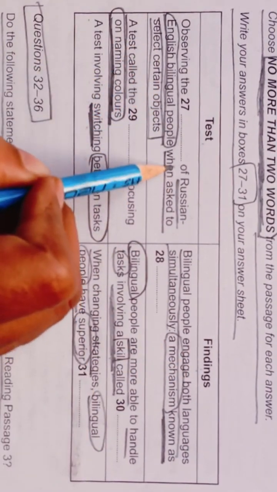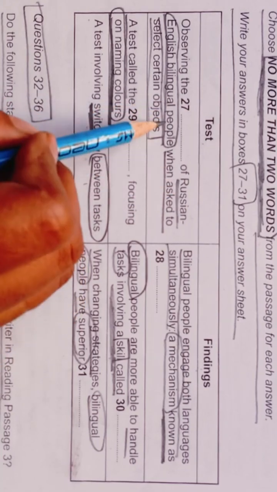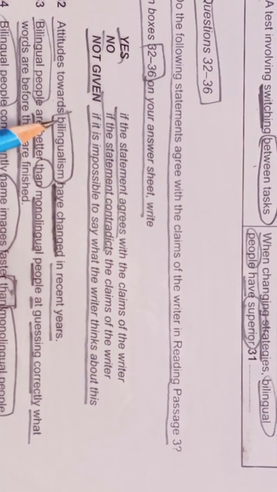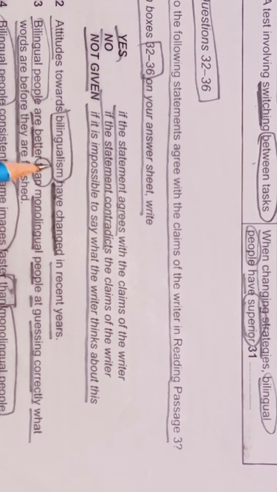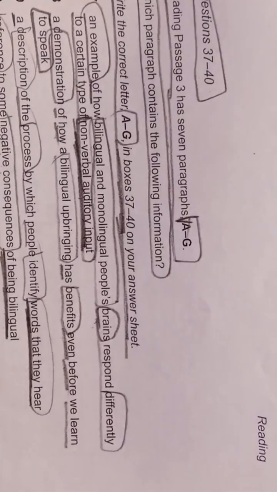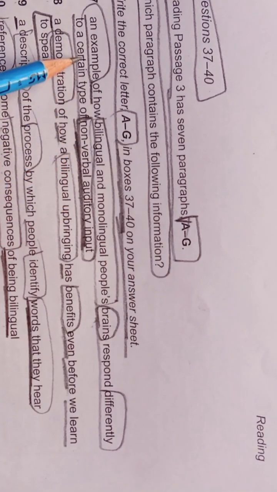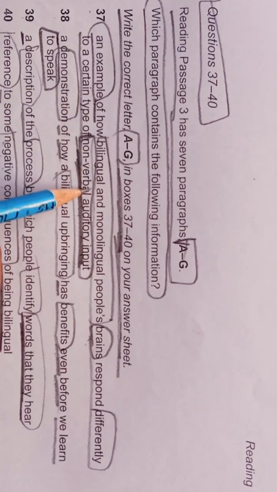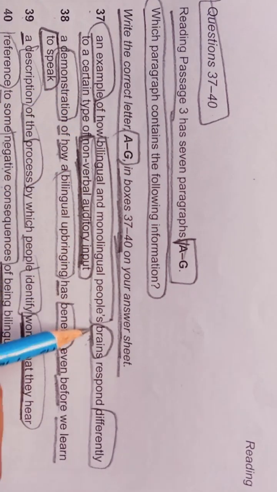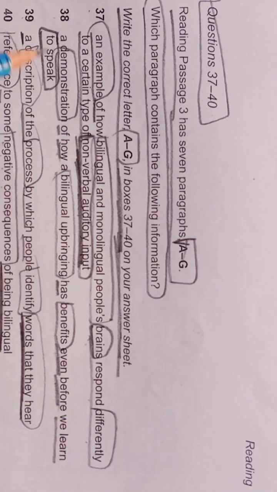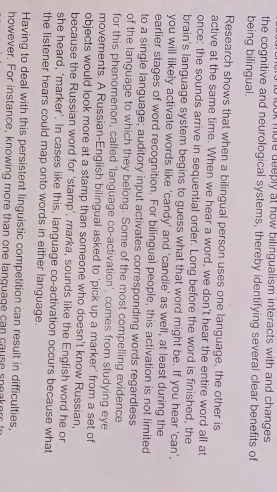These are the keywords which we have to look for in these paragraphs. And here we have to look for attitude towards bilingualism have changed in recent years. And here we have to look for the example of how bilingual and monolingual people's brains respond differently to a certain type of non-verbal auditory input. Okay, so now let's quickly read our paragraphs.